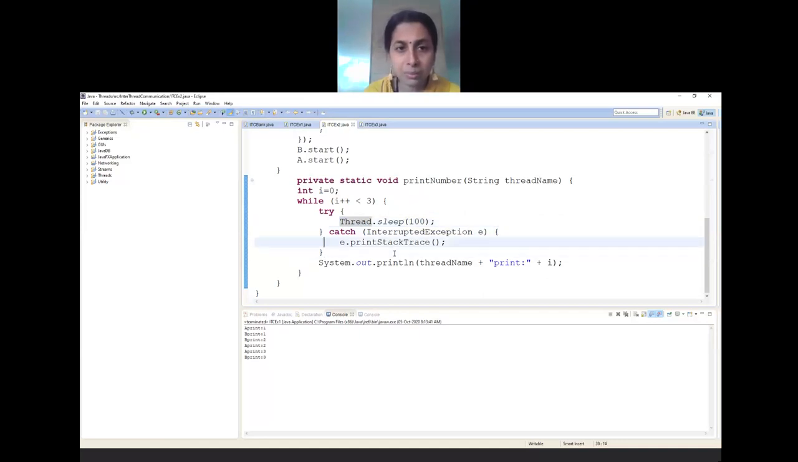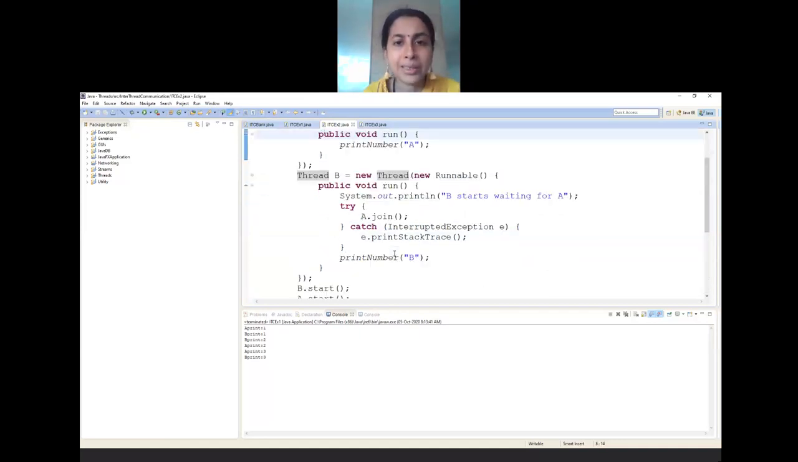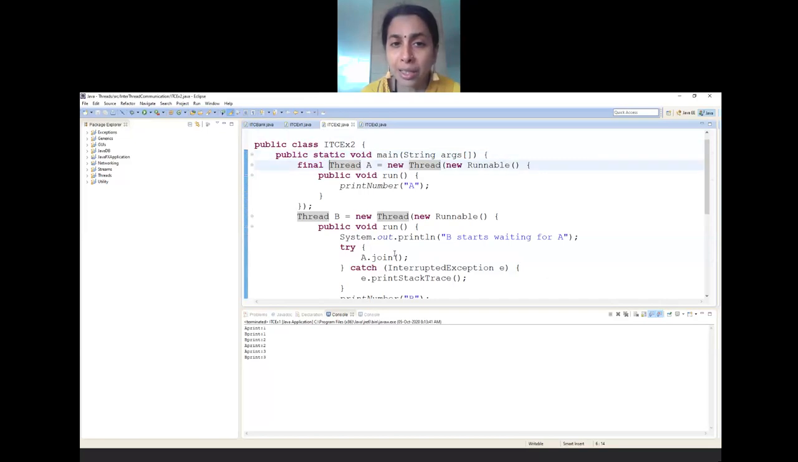You can just see there is a creation of thread A. There is no change at all in this. There is a creation of B, and there is something called as system.out.println. B starts waiting for A. Why have I written this? There is a reason for that, because soon after this I have called try. What is there in try? A dot join.